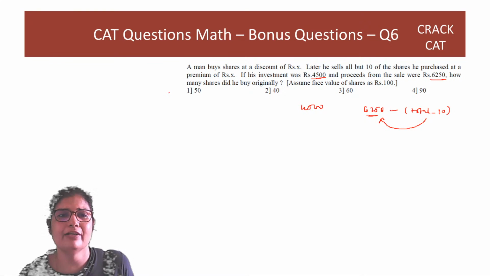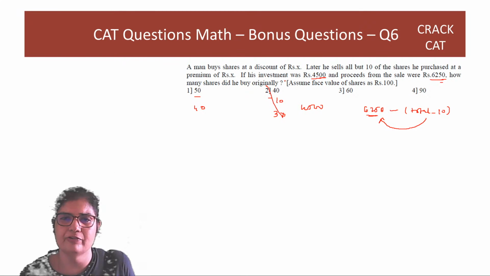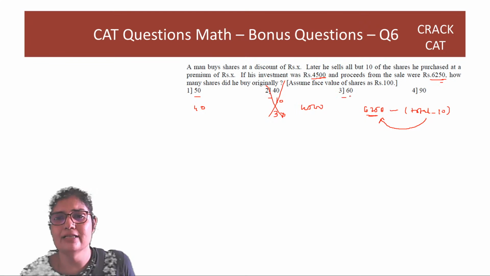So now total is given in the options. If it is 50, then 50 minus 10 is 40, which does not divide 6250 that easily. 40 minus 10 is 30, that does not work either, here a fraction will come. 60 minus 10 is 50, that is best. 90 also will not work. 80, you will get fractions.